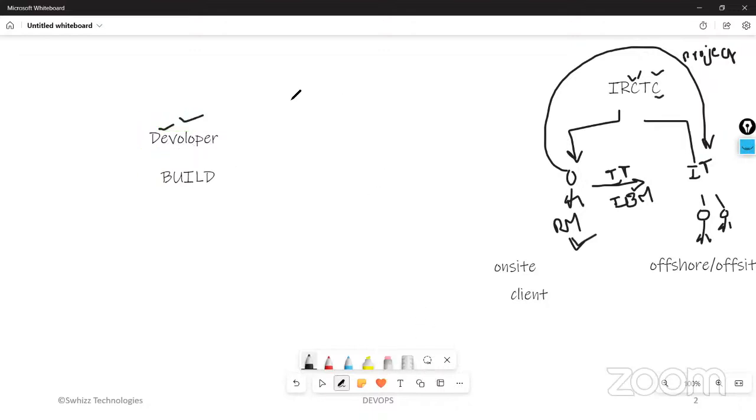After building, the next stage is test. Testing means what here? Developers will be developing the code, and the build team will be converting the entire source code. The test team will be testing whether the code is working fine or not. Suppose you open the IRCTC app and enter login details, whether it is accepting or not, those things will be done by the test team.